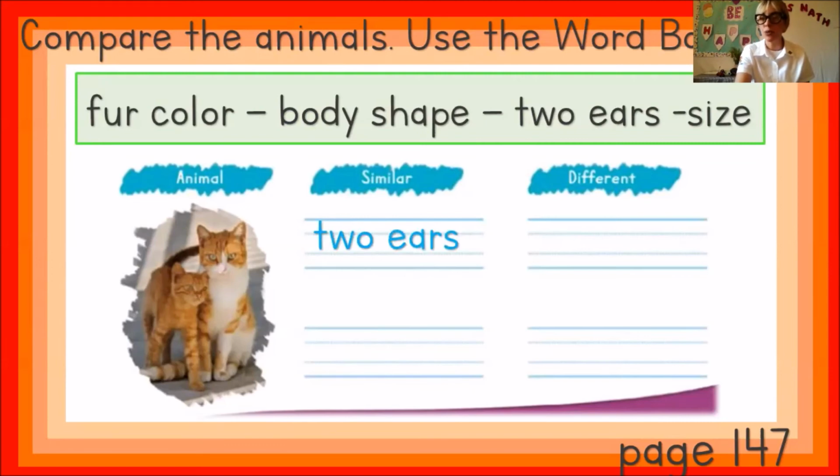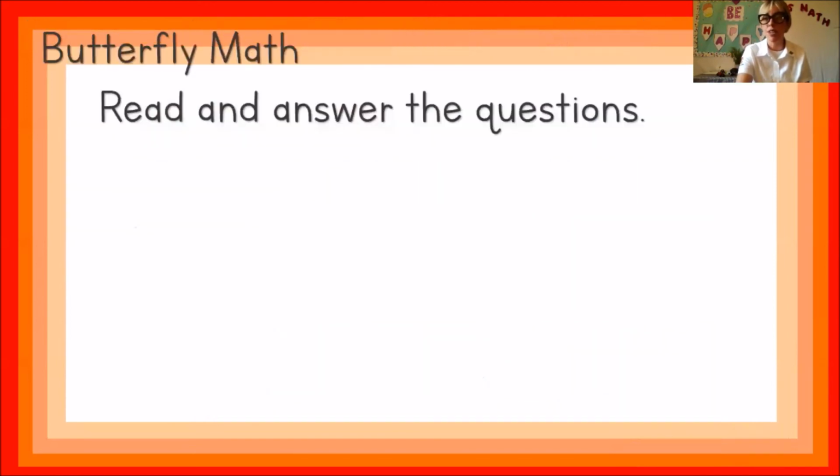Similar, they have 2 ears. What else do you think they have in similar? Body shape. Then the differences: the fur color, and the last one is size. Very good.